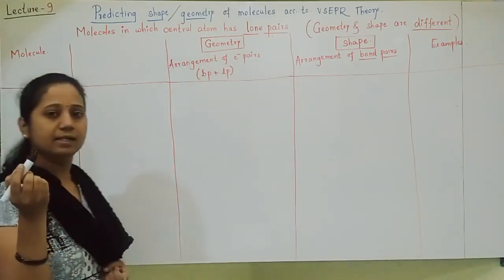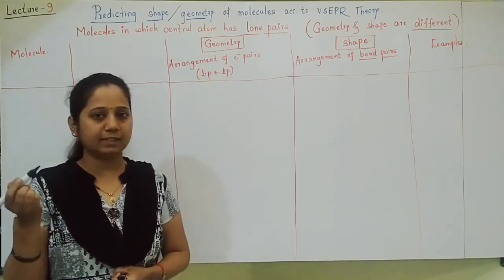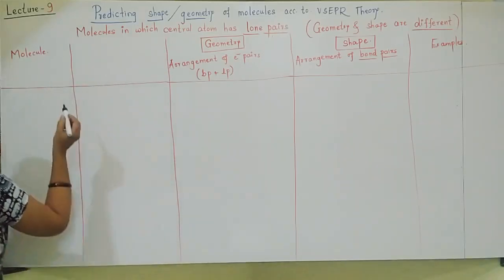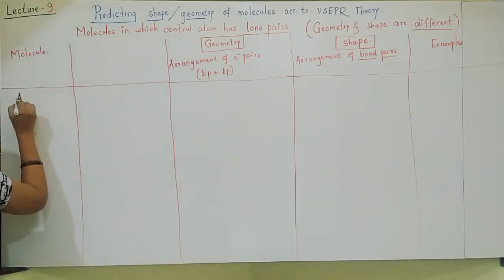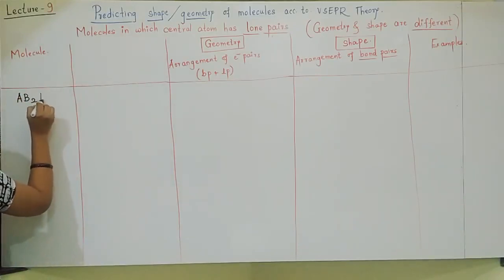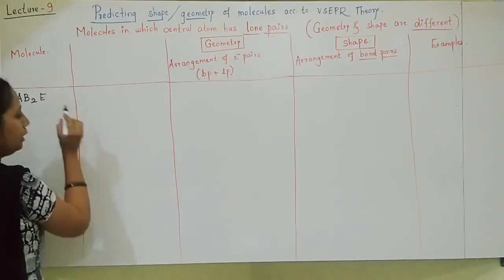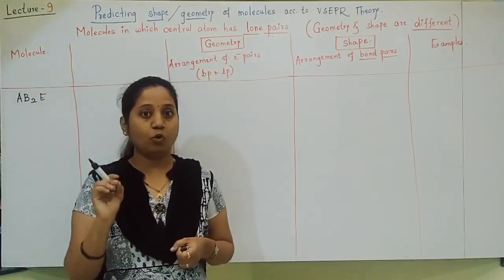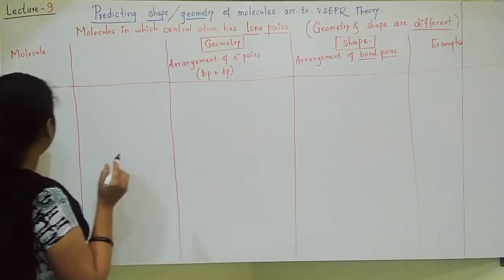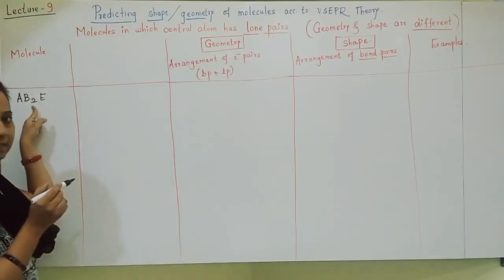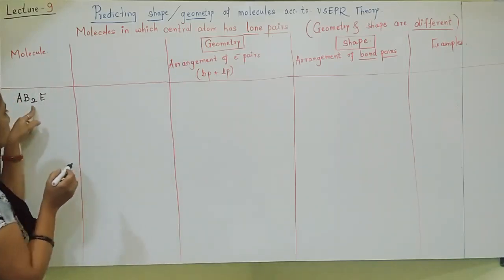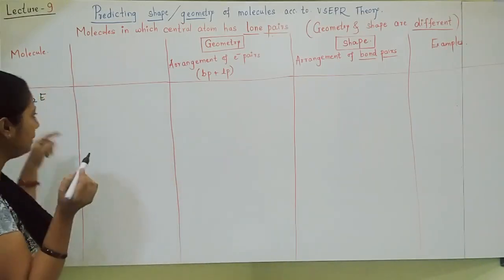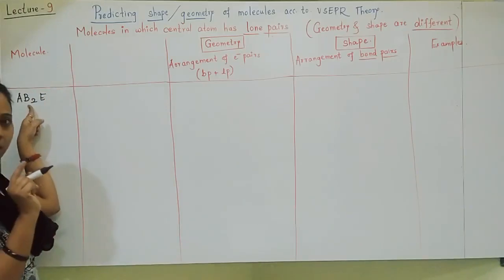There are a total of 7 types of molecules for predicting the geometry of molecules in which the central atom has lone pairs. So the first molecule I will write is the AB2E type of molecule. Here E indicates the presence of a lone pair. AB2 indicates that A is forming 2 bonds with B. So how many bond pairs are there? 2 bond pairs are present.